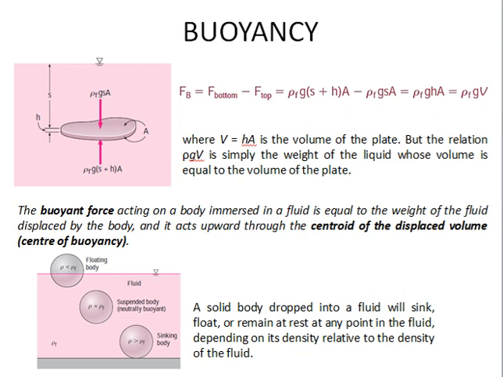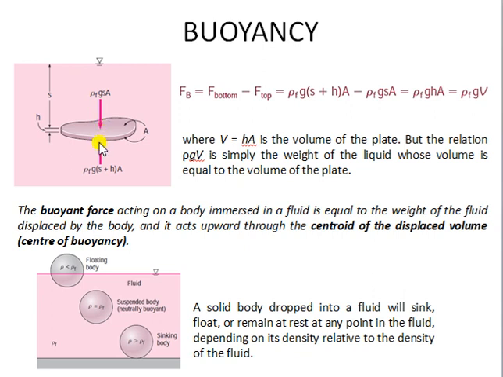You can see this figure. Let's say it's the free surface of the liquid, and from the free surface of the liquid at a distance of small s, I have this irregular shaped body, having surface area A and thickness of h. Right. So if I want to balance the hydrostatic forces in this case, on the top surface, from the hydrostatic law, I can say the force will be rho f g s A. Rho f is the density of the liquid, g is acceleration due to gravity, s is the vertical distance from the free surface, and A is the surface area.